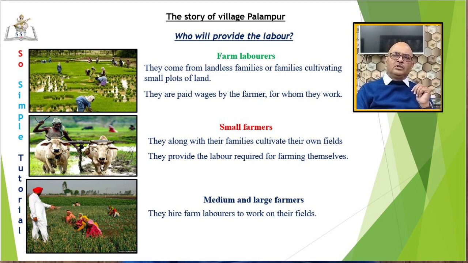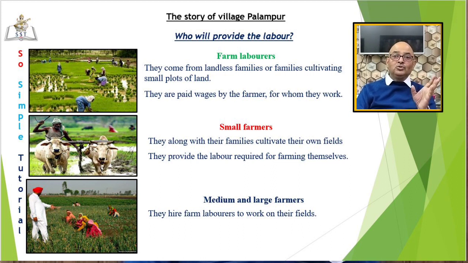In your book, there is a story of Dala. Dala is a landless farm laborer who works on daily wages in Palampur. What wage does Dala get? 80 rupees only. This sounds too less, isn't it? Students, actually, the number of days available to a worker in rural areas is shrinking these days.